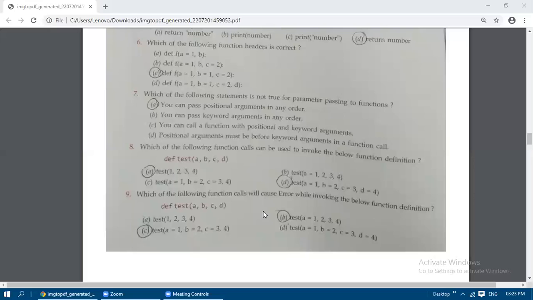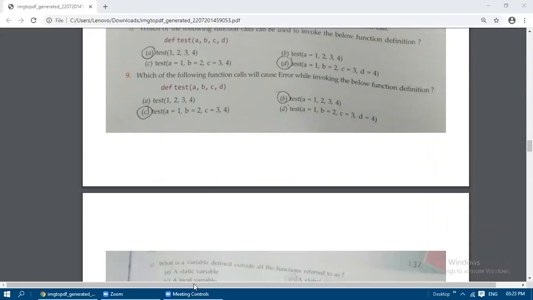In the same way, oppositely, the question is asked: which of the following function calls will cause an error while invoking the below function definition? So B and C will be the correct answer. Same options, same function definition, they have asked in the opposite way, that is will cause an error. Because according to the fourth rule, these two are not satisfying that rule. So these two are wrong. It will cause the error when we are calling the function in this way, passing the arguments in this way.